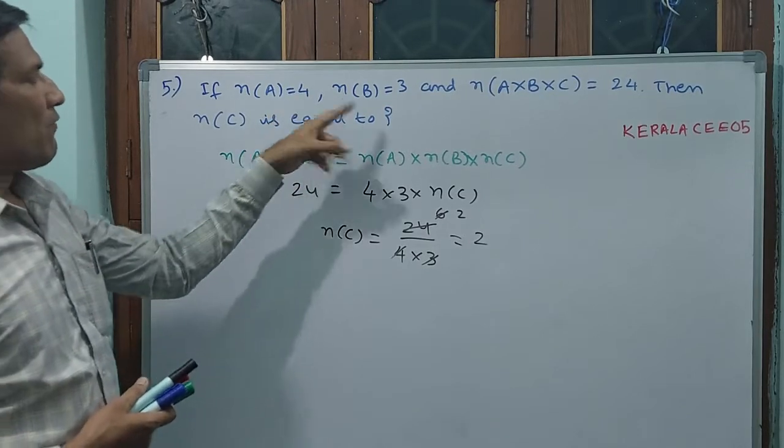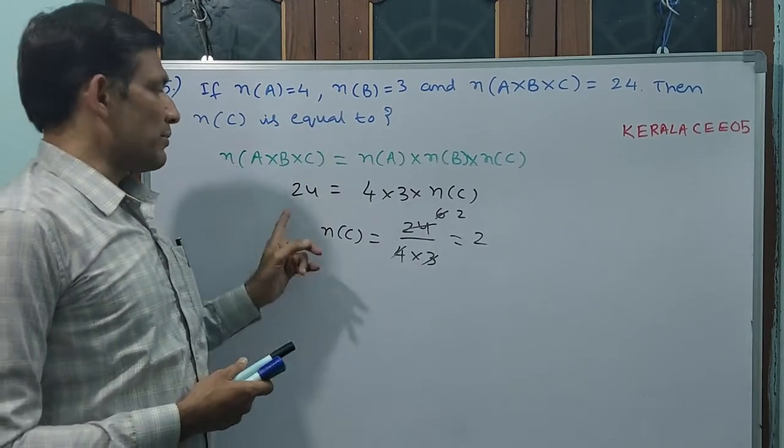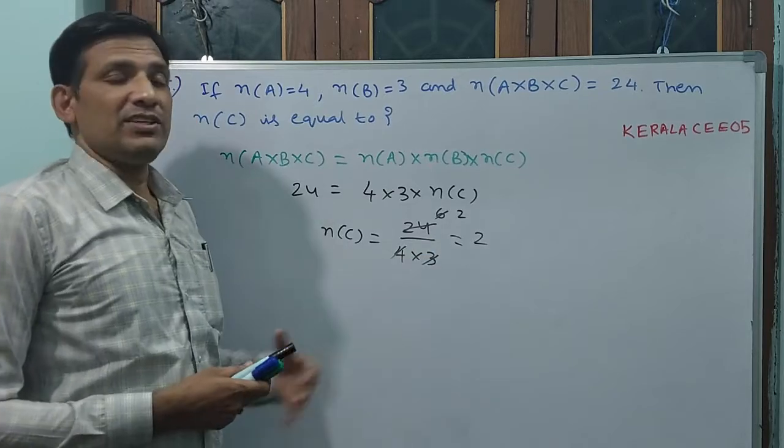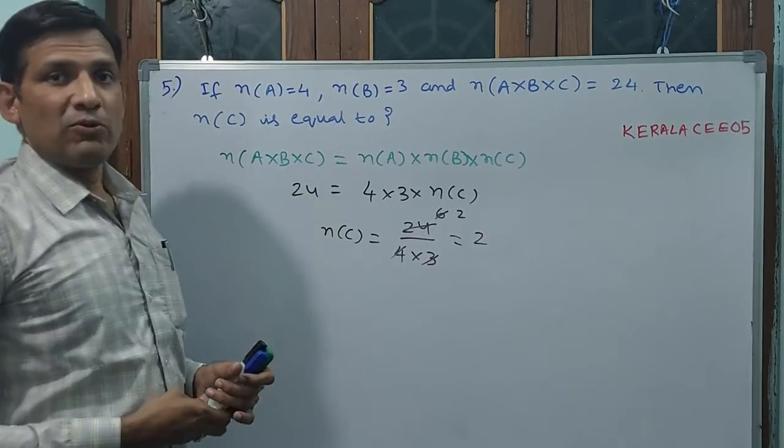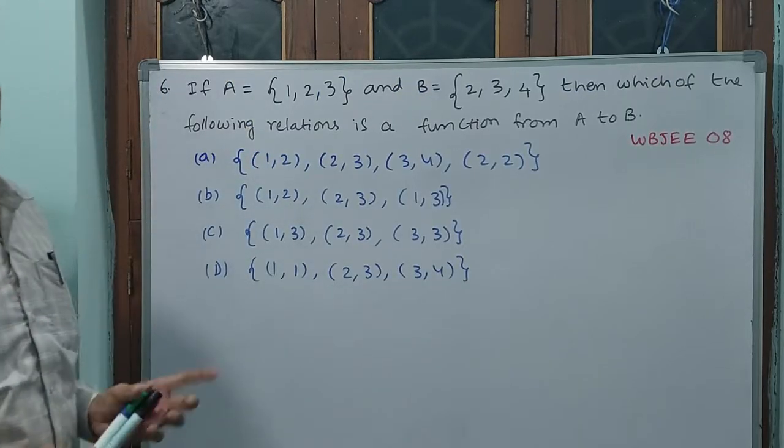24 by 4 into 3, 12. 2. That means the number of elements in set C is 2. This is the answer for this question. Okay? Take this, we will go for the 6th question. See, question number 6.